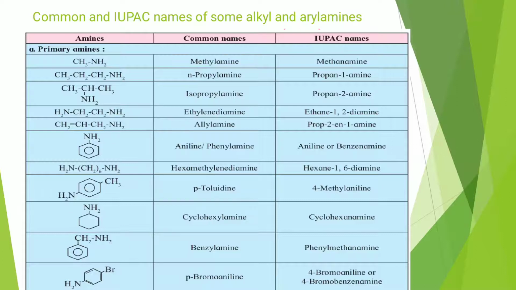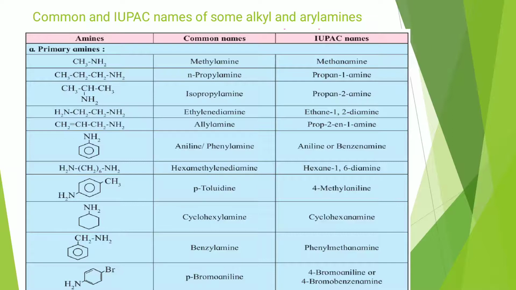And IUPAC name is cyclohexanamine, because parent is cyclohexane, so E is replaced by amine, cyclohexanamine. Next, benzylamine, C6H5CH2NH2. Phenyl ring is attached to CH2NH2, benzylamine. Its name will be phenylmethanamine. Phenylmethanamine.